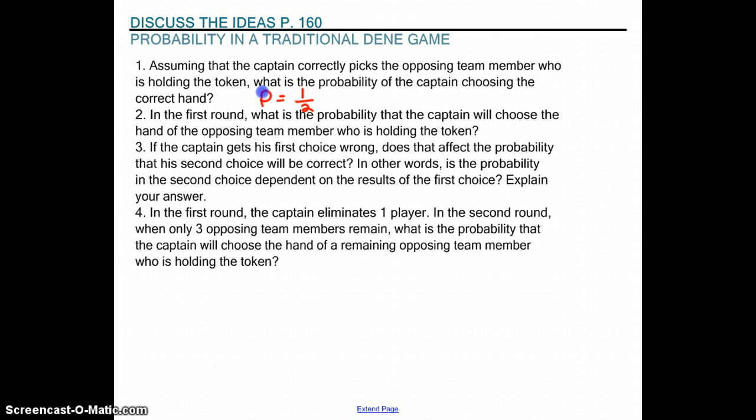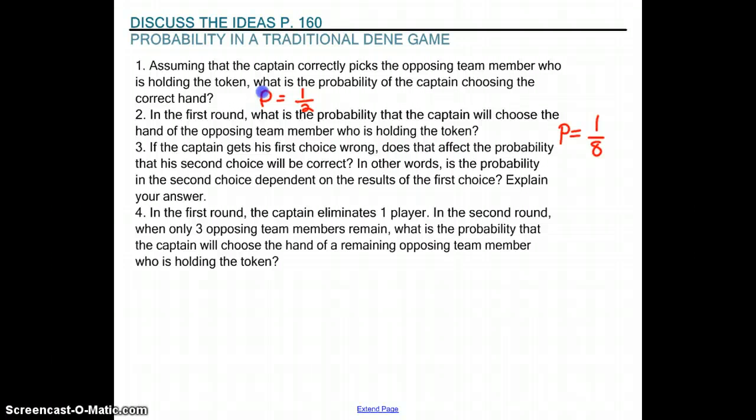Number 2, in the first round, what is the probability that the captain will choose the hand of the opposing team member who is holding the token? So how many people total are playing? Okay, there's 4 people playing. Each person has 2 hands. So we know that the total options where the coin could be is 8. And we know that there's only one coin, so there's one coin in one of those 8 hands. So our probability is 1/8.